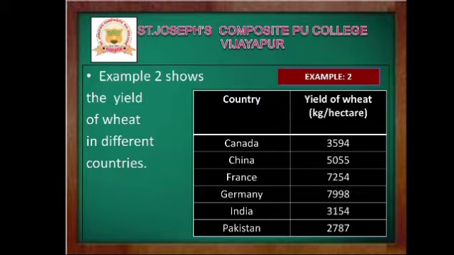By watching this table, we can identify that Pakistan has produced a low quantity of wheat, and a country like Germany has produced the highest quantity. So this is the spatial or geographical classification of data.